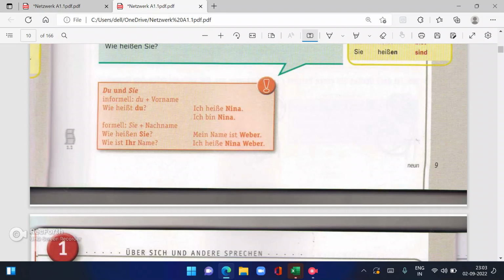Then du und Sie. Informal is du plus Vorname. Vorname is the first name. Wie heißt du? Ich heiße Nina. Ich bin Nina. But when we are talking formal, that is Sie plus Nachname. Nachname is the last name.